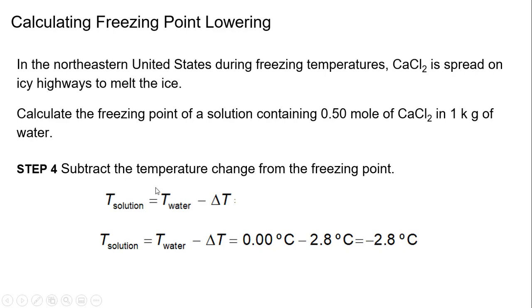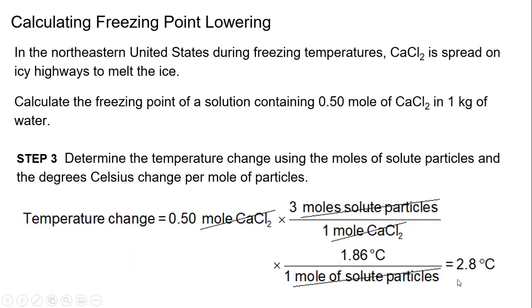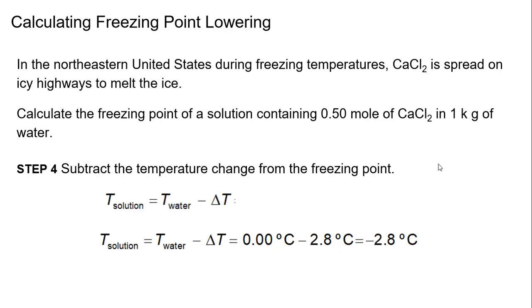So now we have to plug that in. We take the water temperature, which is 0. So this is the temperature of water minus the temperature change, and it gives us a negative 2.8 degrees Celsius. This is the temperature that is going to be the freezing point. We couldn't use the positive temperature: if water freezes at 0 degrees Celsius, that would be saying that water is going to freeze at positive 2.8 degrees Celsius, and we know that's not true. So we had to do an extra step to get that negative number to show that now water is going to freeze at negative 2.8 degrees Celsius.